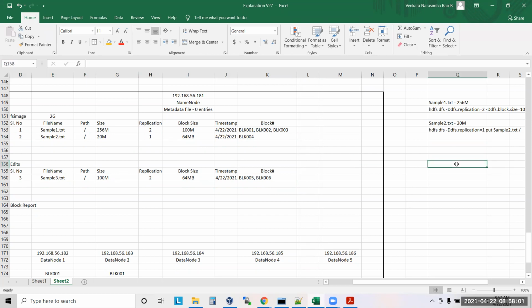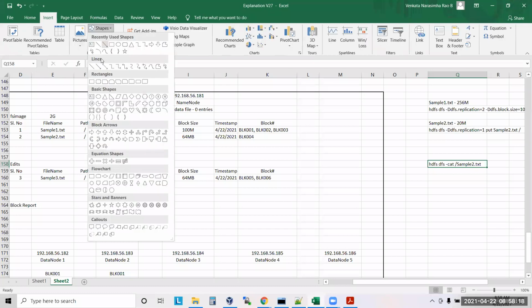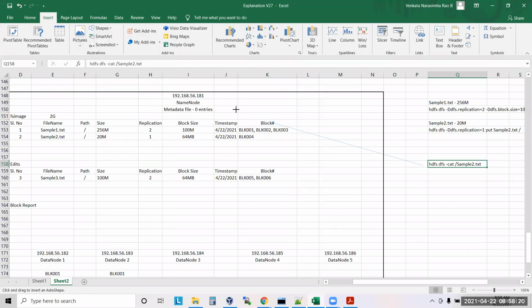Okay. So now what is the command to read the file? HDFS dfs -cat is the command. So what is the file name? Sample2.txt. Okay, this is the command he has run. Then what will happen? Obviously, this command will hit the name node. Yes or no? Yes.